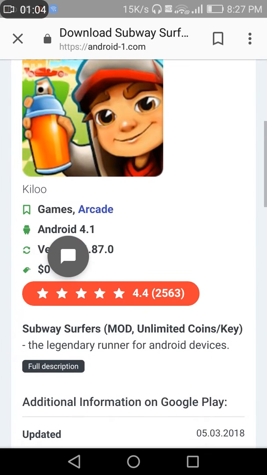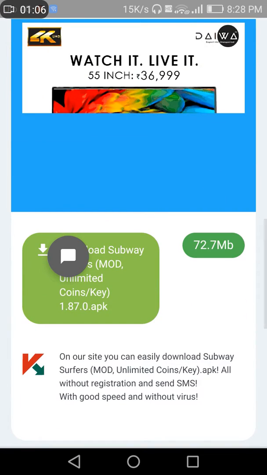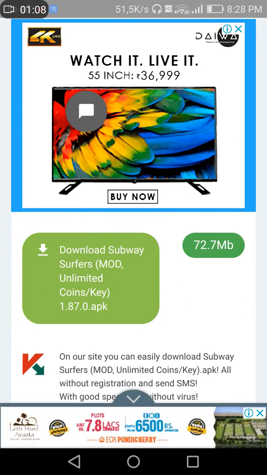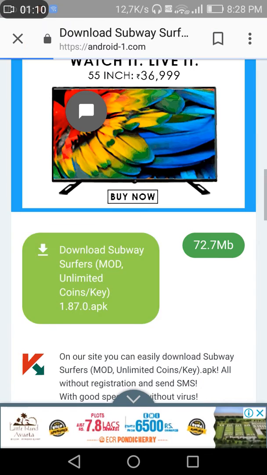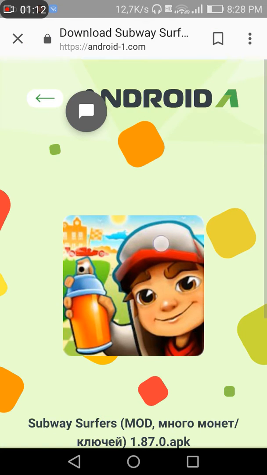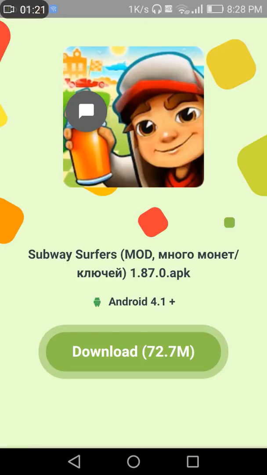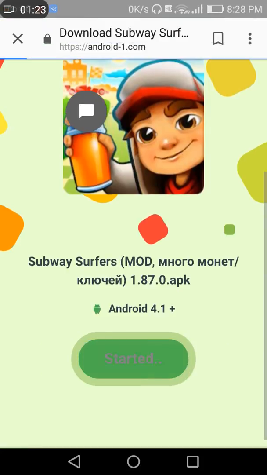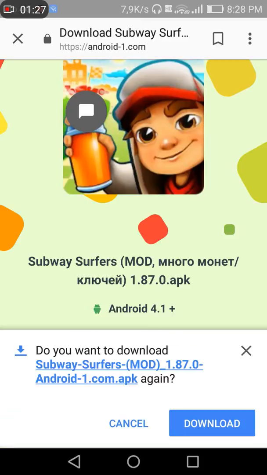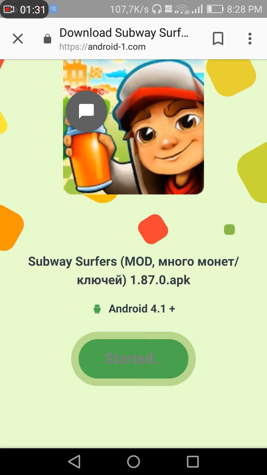and then scroll down and then you will see download Subway Surfers mod unlimited coins and keys. And then scroll down guys. You will be seeing that you will be getting 7 seconds. After that 7 seconds you will get download. Then press the download guys. I have already downloaded, so I will not download, but you download guys.